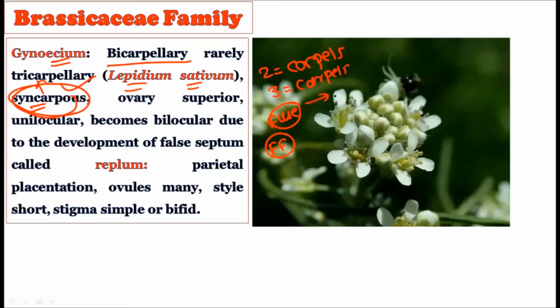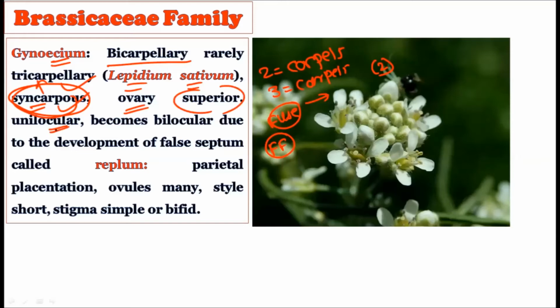So in the floral formula, when you give the gynoecium, the bracket should be there, because the fused condition is seen in these carpels. These carpels are fused with one another. That is why we use the term syncarpous, right? How is the ovary? The ovary is superior in nature.